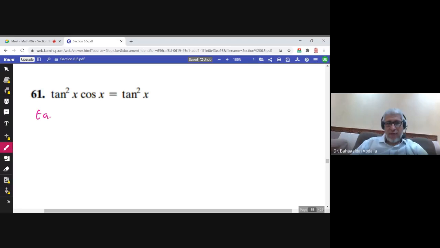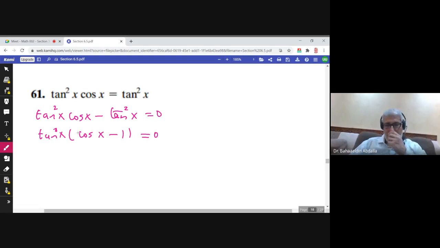Here, if you take tan square x to the other side, and then take tan square x as a common factor, you will have tan square x times (cosine x minus 1).